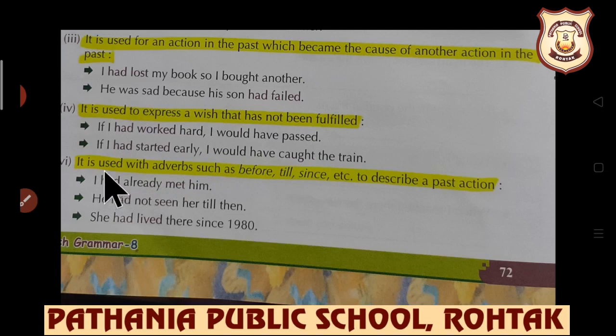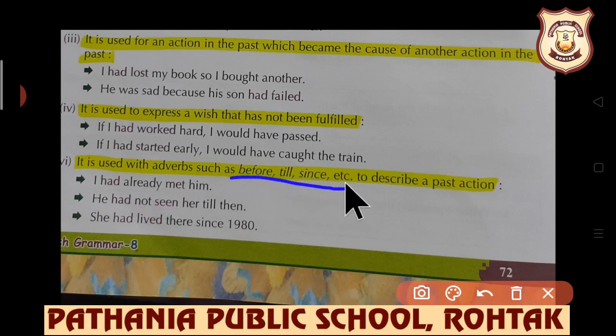Further use, it is used with adverbs such as before, till, since, etc. to describe a past action. I had already met him. He had not seen her till then. So, with adverbs such as before, till, since, etc., we use past perfect tense.